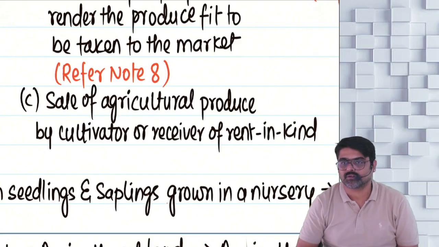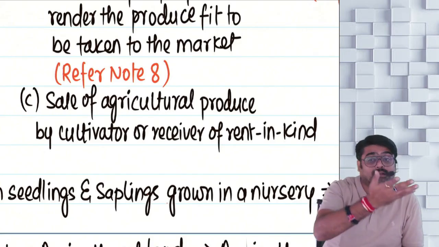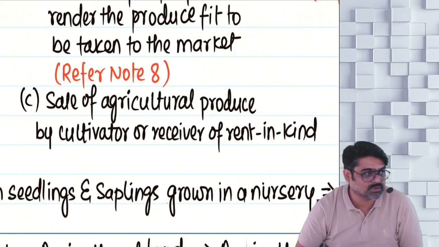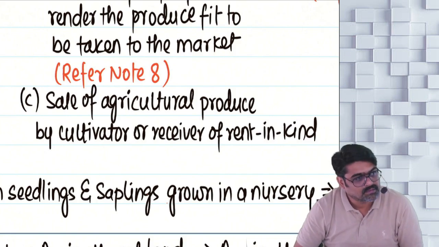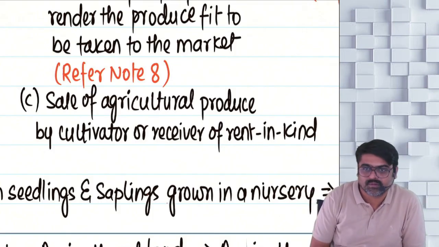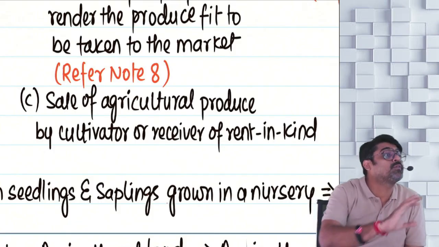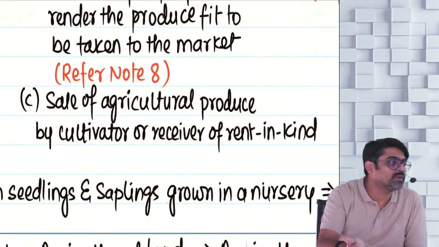Do you know that some agricultural produce is sold by other persons also, other than the cultivator and the receiver of rent in kind? Go to a grocery store. Can you get wheat, pulses, etc.? Yes or no? Go to any vegetable vendor. Can you buy vegetables from the vegetable vendor? Go to any fruit seller. Can you buy fruits? So they are also selling what?